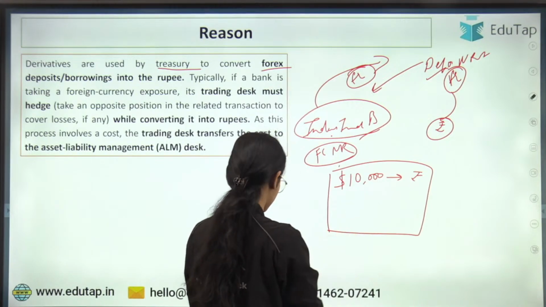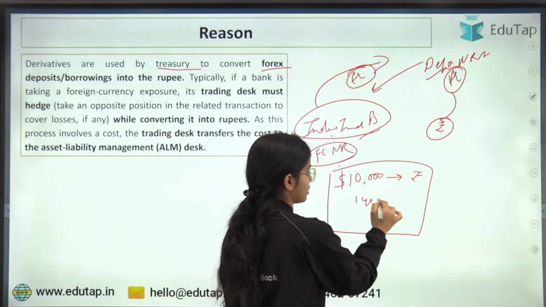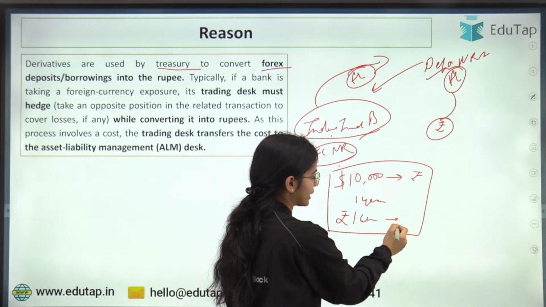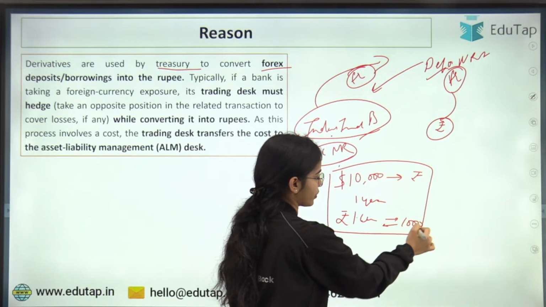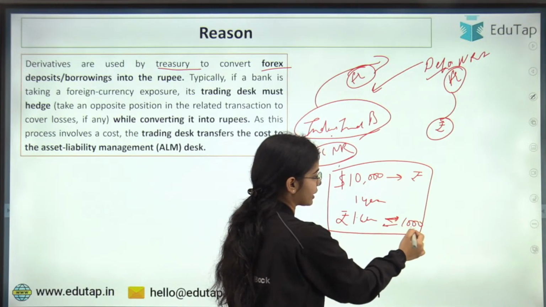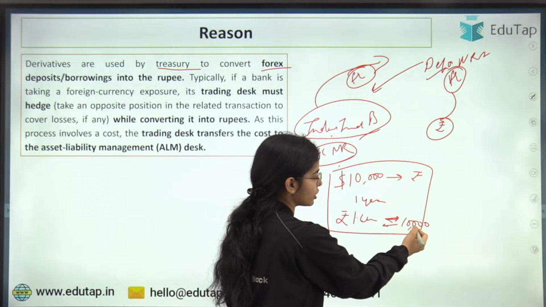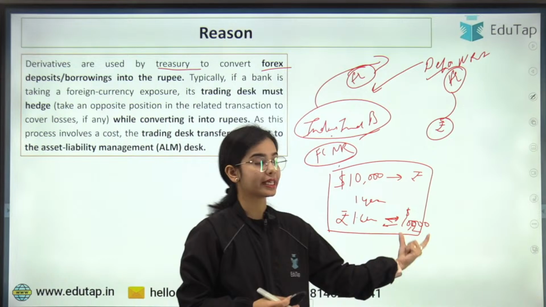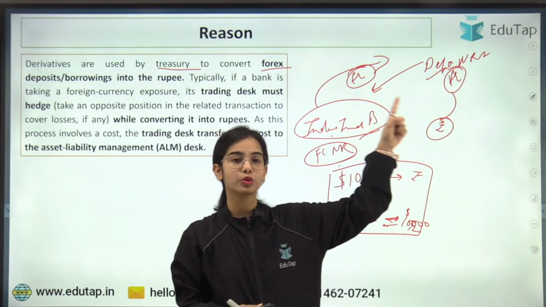the IndusInd Bank will return the rupees, let's say give 1 lakh rupees, and will get $10,200 to return to the depositor.